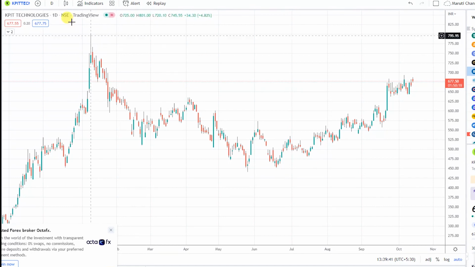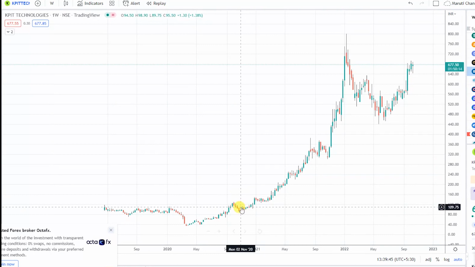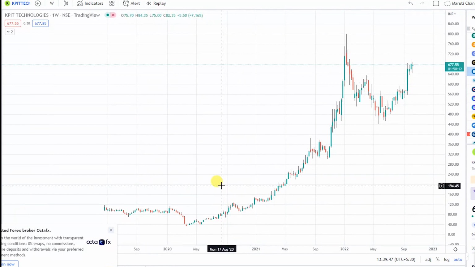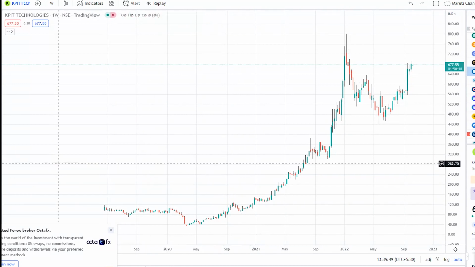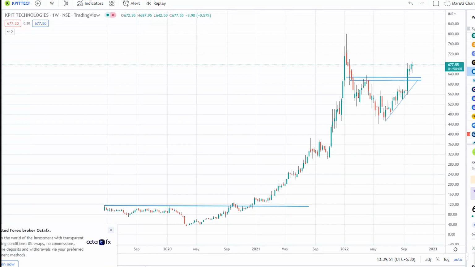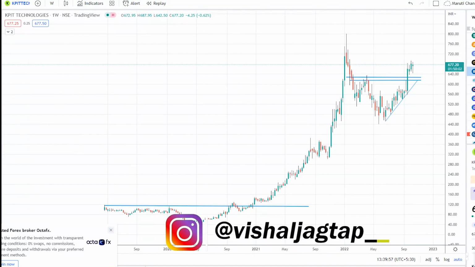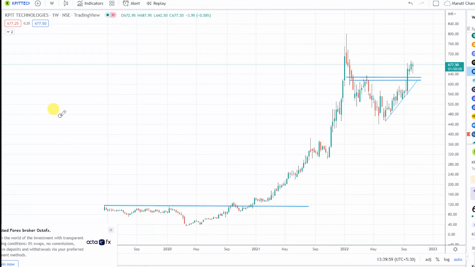Before going ahead, I will quickly move to the weekly chart, because I believe the weekly chart is the most important thing when you are doing positional trading or swing trading, or selecting any stock for investment purposes. If the weekly chart is good, then we can definitely go ahead with that stock. In Kpit Technologies, you can see that in 2021 this stock gave a breakout above the 120 zone. Before that it was trading below that.